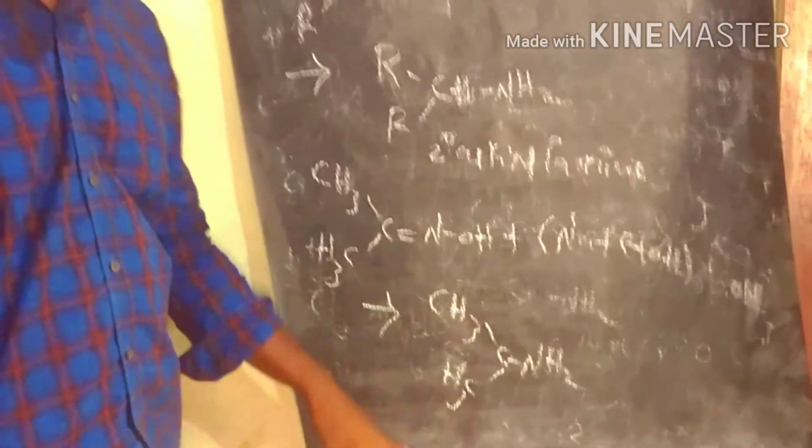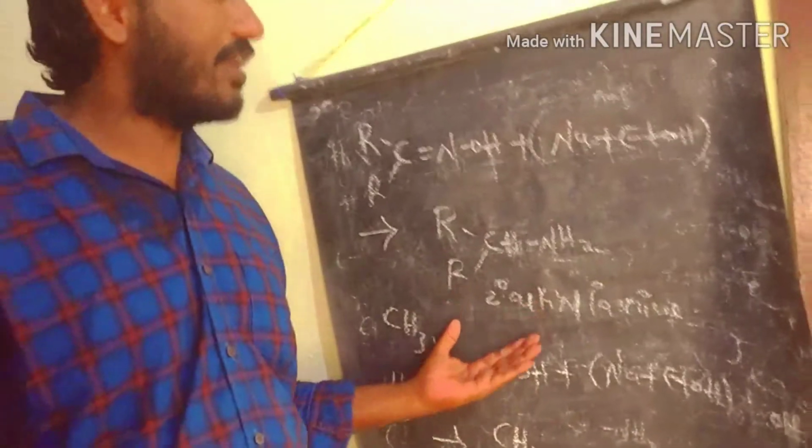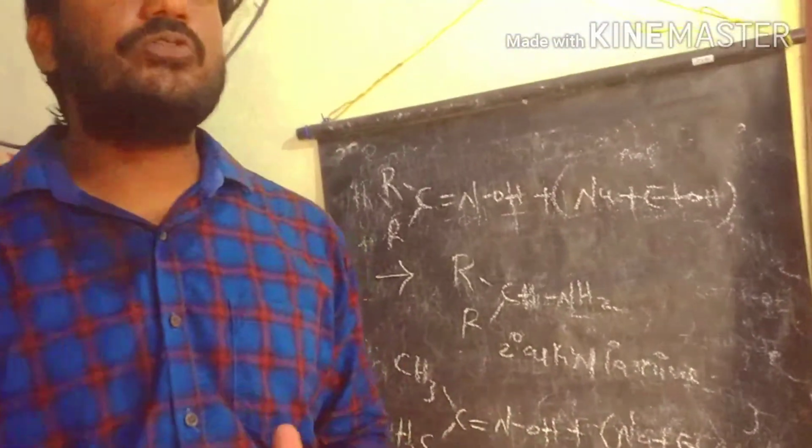So this is the example of a secondary alkyl primary amine. If you use aldoxime in the reduction reaction, it produces a primary alkyl primary amine; if the ketoxime is involved in this reaction, it produces a secondary alkyl primary amine.